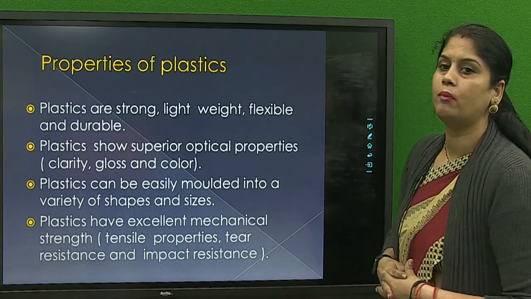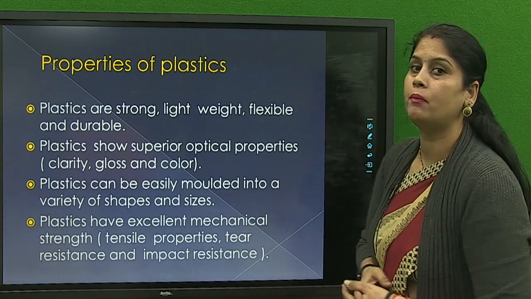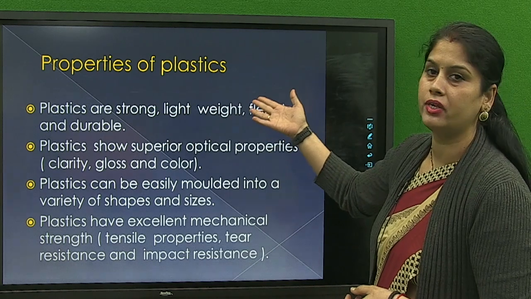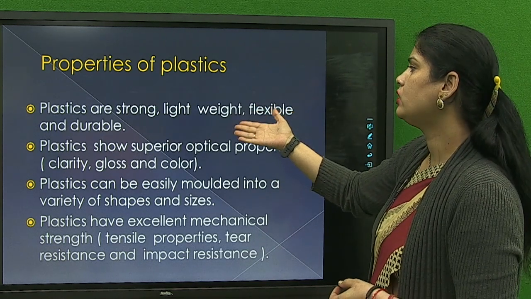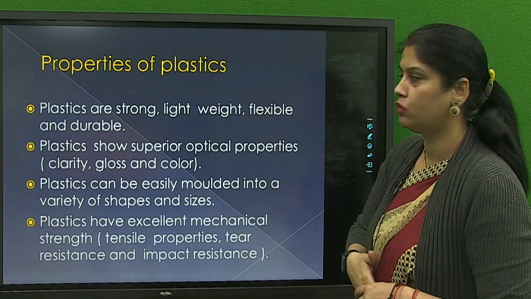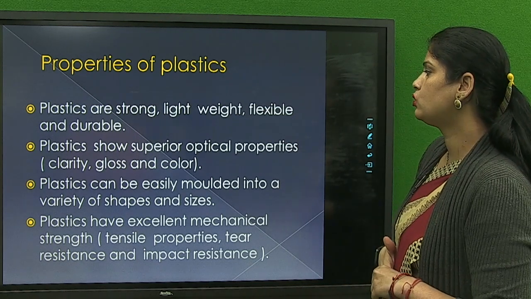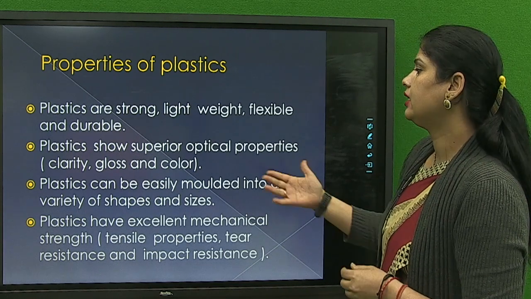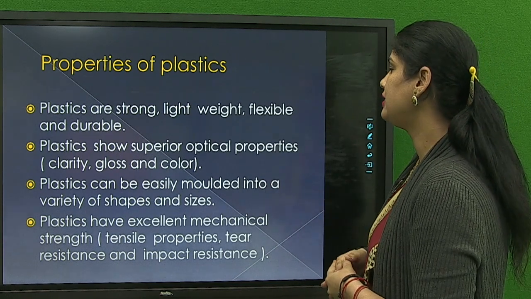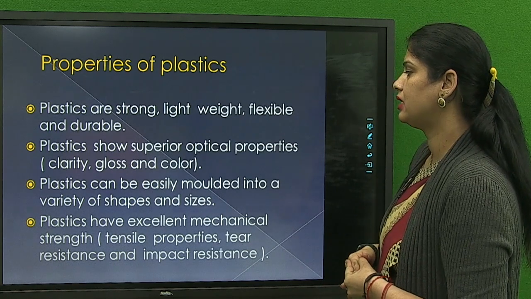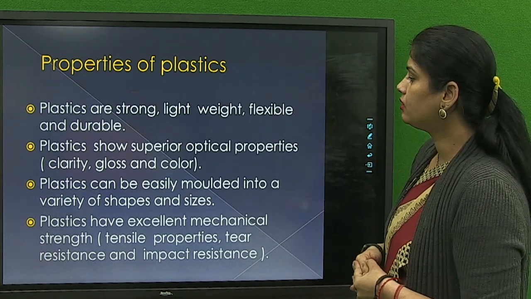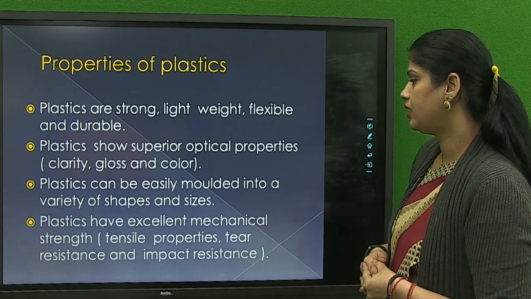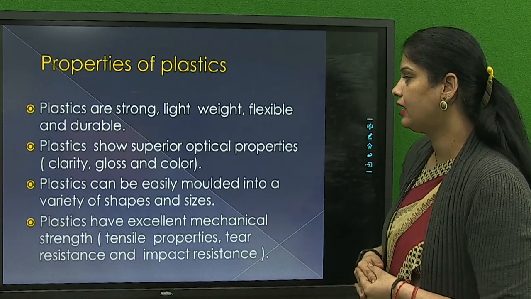Now we discuss the properties of plastics. There are various properties of plastic. First of all, the first property of plastic is that it is very strong, lightweight, flexible and durable. And the second, plastic shows superior optical properties: clarity, gloss and color. And the third property is that plastic can be easily molded into a variety of shapes and sizes. Now the last is that plastic has excellent mechanical strength, that is tensile properties, tear resistance and impact resistance.